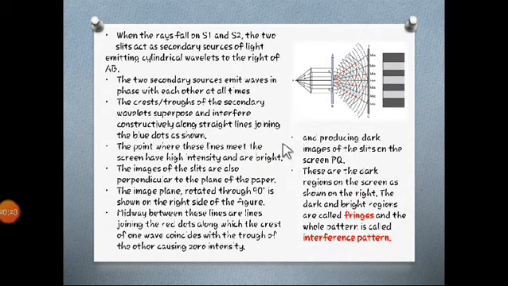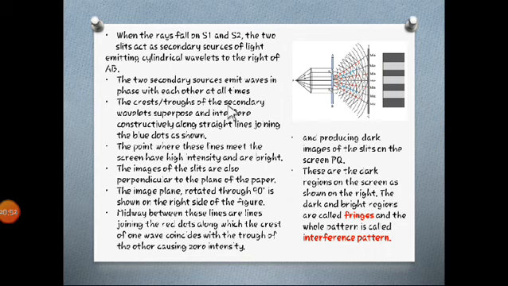Here, this is the construction. When the rays fall on S1 and S2, the slits act like secondary sources of light and emit secondary light waves in all possible directions, which is the forward direction only. The two secondary sources emit waves in phase with each other at all times, as we have discussed.